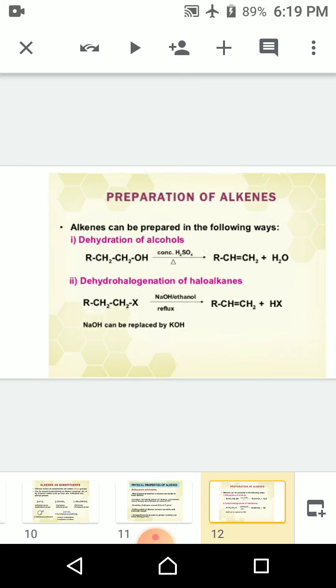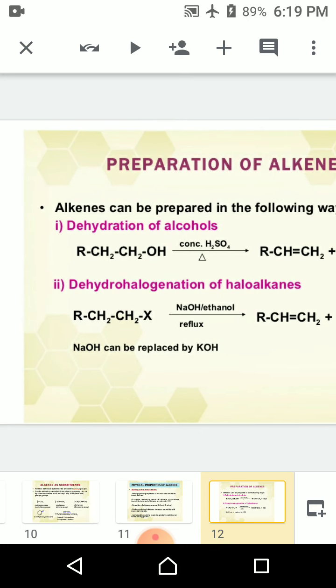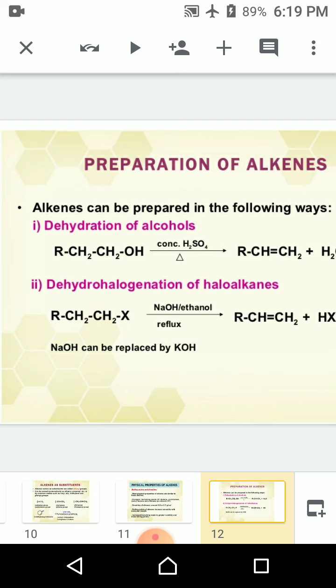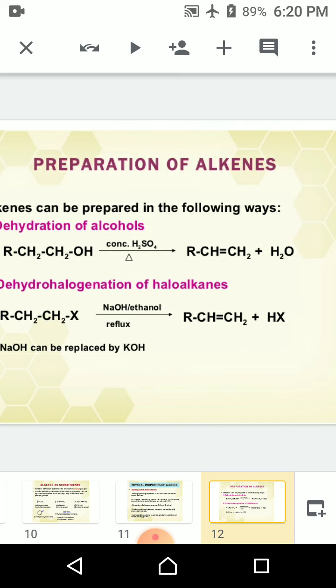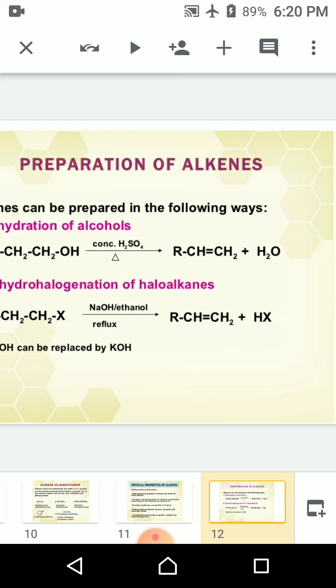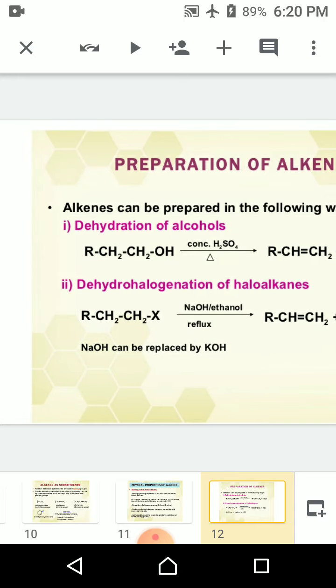Now we have discussed the chemical properties of the alkenes. First, alkenes can be prepared in the following ways. That is, dehydration of alcohols. By the dehydration of alcohols, alkenes can be prepared. That is, RCH2CH2OH, by the reaction of concentrated H2SO4, gives RCH=CH2 plus H2O.